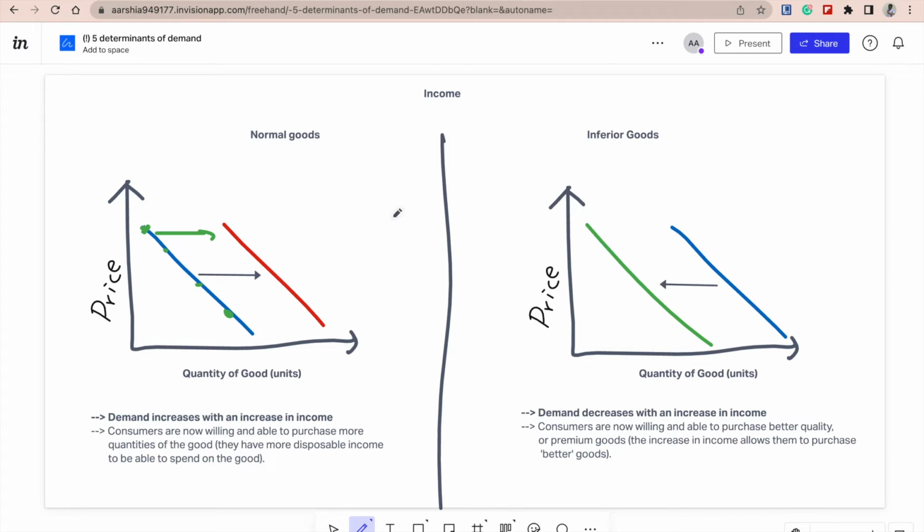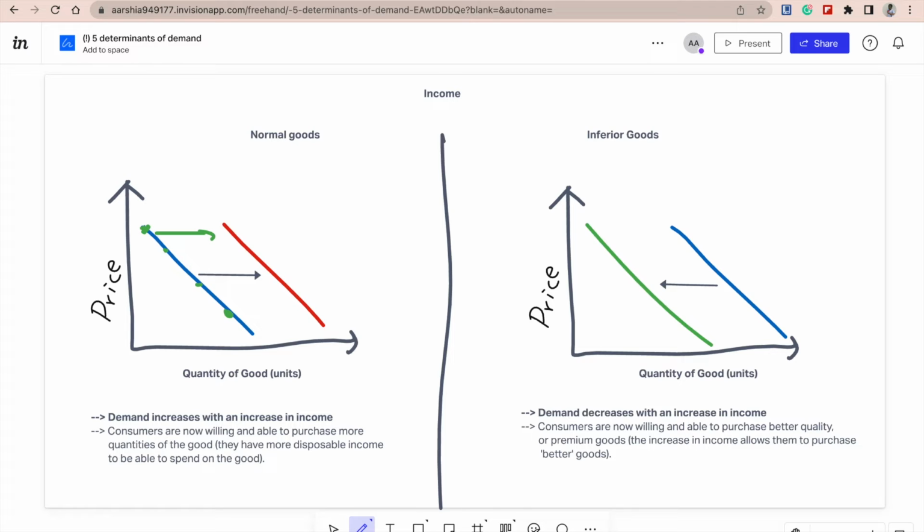The next type of good is an inferior good. These are goods whose demand would decrease with an increase of the consumer's income, because they are now willing and able to purchase better quality or premium goods. Because the increase in their income allows them to now have more money to purchase, per se, better goods. An example of this would be branded clothing.